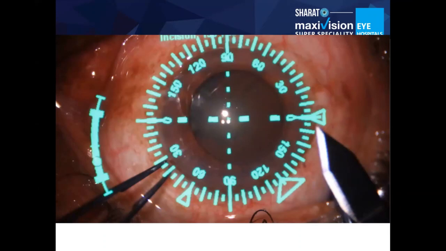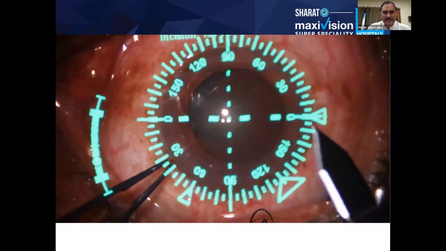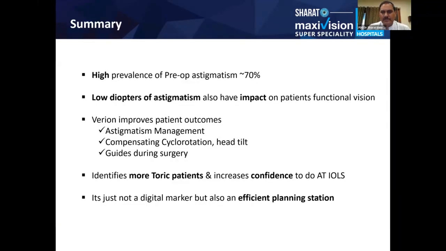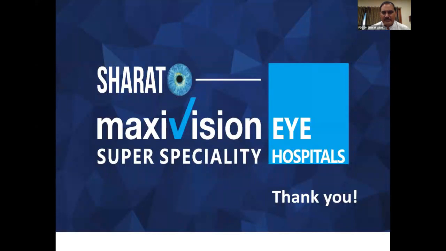So I recommend having either this or Callisto or something like a good machine which can assist you in giving the best result for the patients, especially the toric patients having high astigmatism. Thank you very much for giving me this opportunity and for the patient hearing. Now the floor is open for questions.